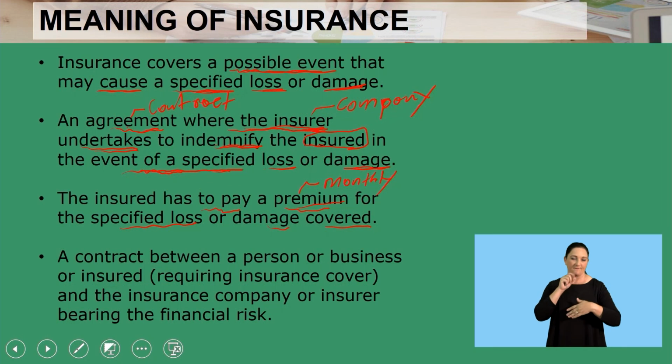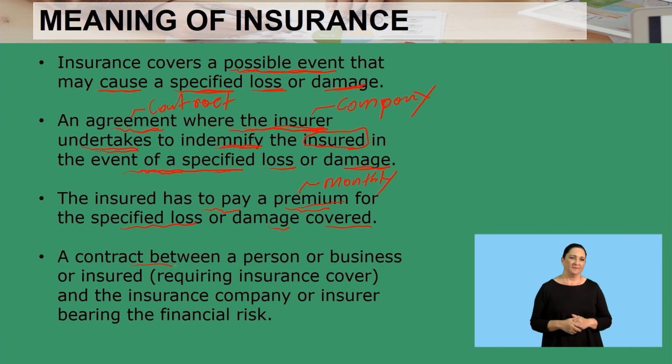Then, this is a contract between a person or a business, the insured, requiring insurance cover, and the insurance company, or the insurer, bearing the financial risk.